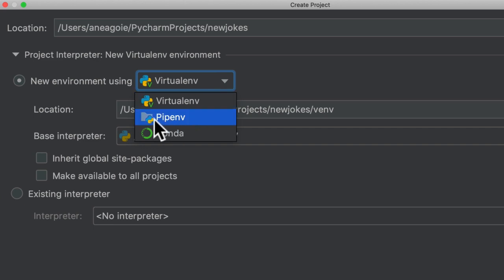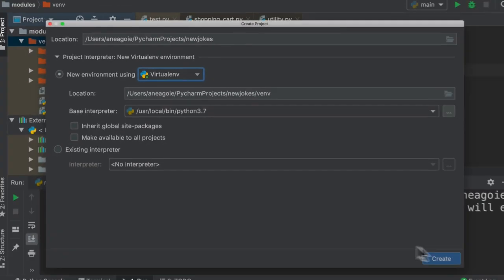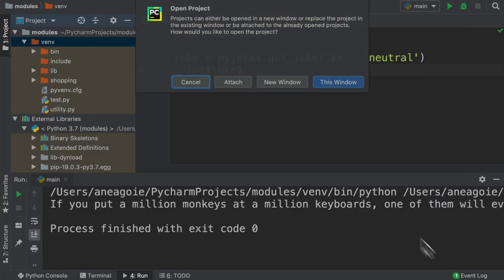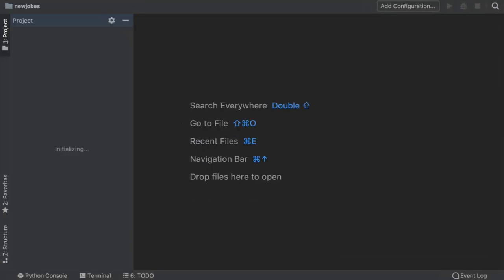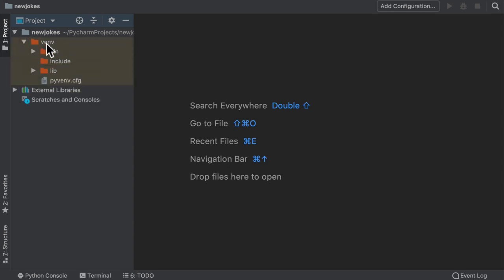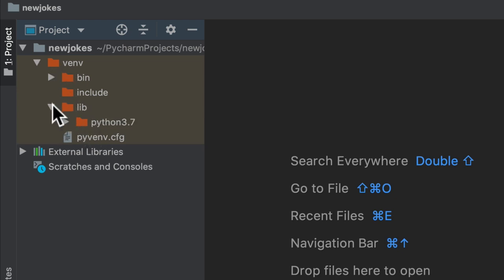You also see that I have something called pipenv, which I mentioned. But usually you select the virtual environment, and when we do create, you'll see that new jokes has its own virtual environment. And now any library that I install in here will have its own package right in here. So it doesn't affect any other projects.